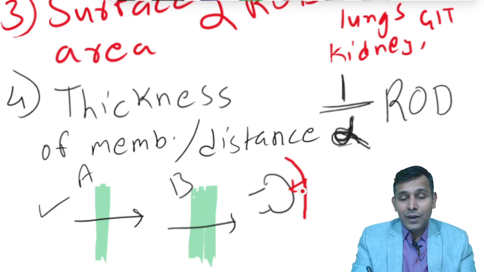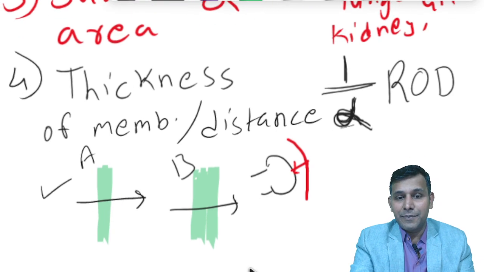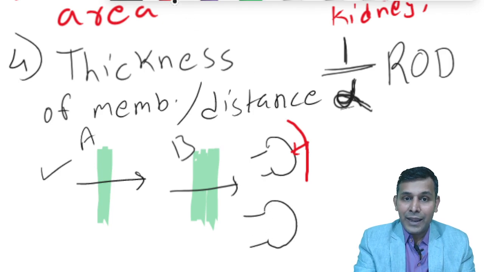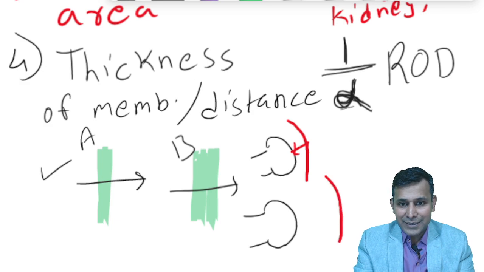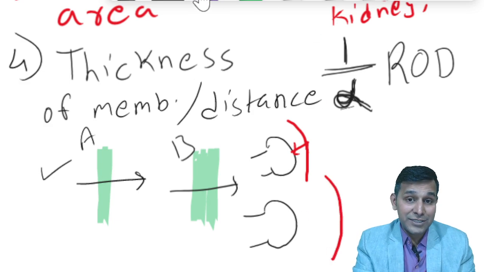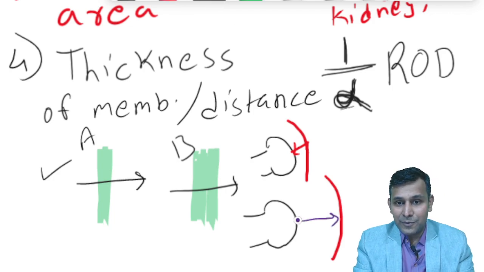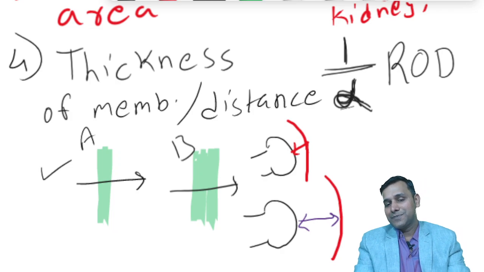But a condition called pulmonary edema, where the distance between alveoli and the capillary increases drastically. And if this distance increases, there will be a decrease in the rate of diffusion.